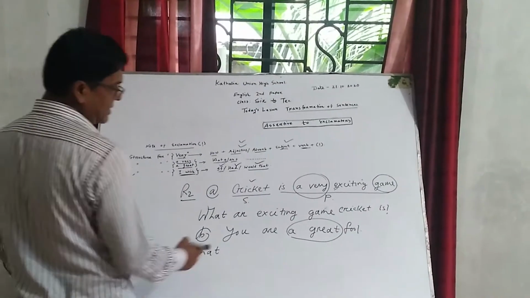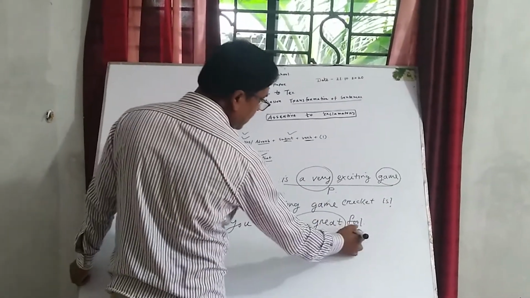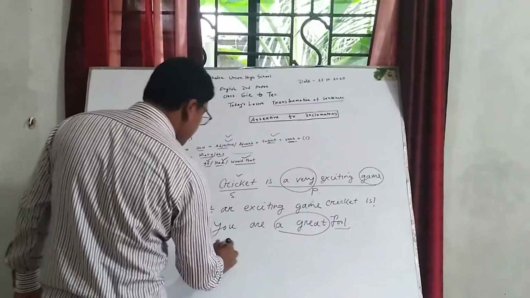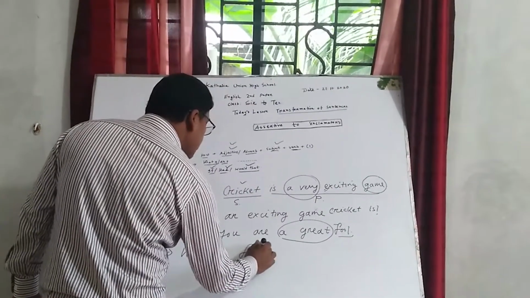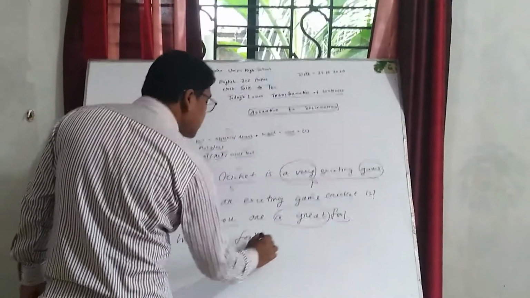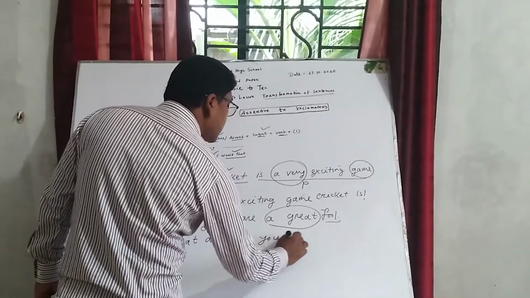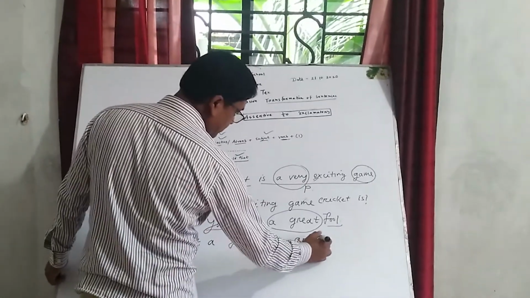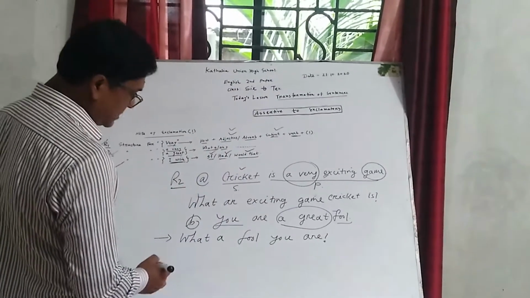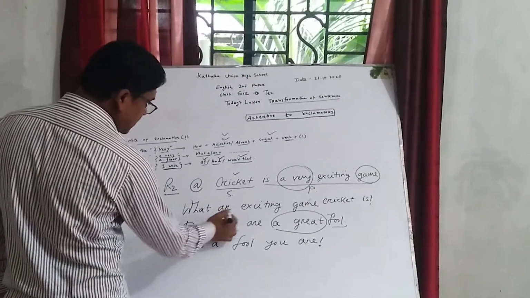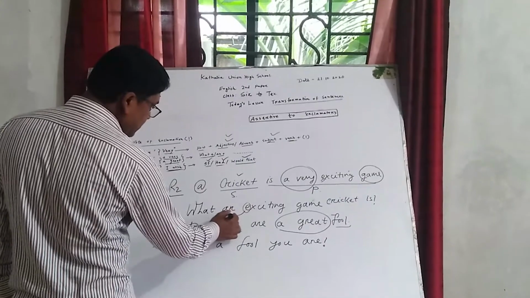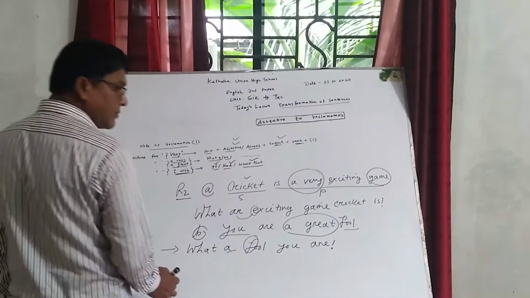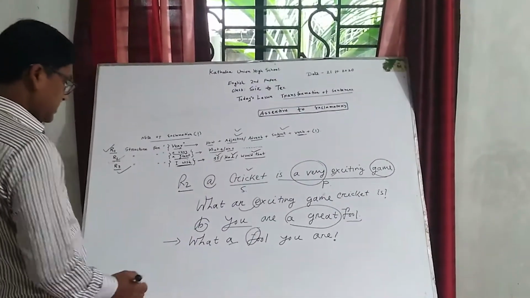Okay, dear students, here "a great" adjective, "fool" noun, so what here, dear students, "fool". What a fool. Then we have to write "you", subject, and at the end of this sentence we have to write verb. Okay, dear students, here notice here E is a vowel, for this reason "what an", here F is a consonant, so we have to write here "what a". Okay, dear students, another example.